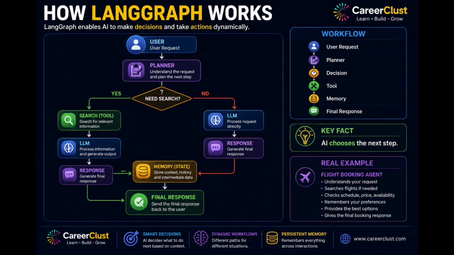If additional information is required, it invokes external tools like search engines or APIs. Once the required information is collected, the LLM processes everything and generates a response. The workflow state is updated so future decisions have access to the latest context. Finally, the user receives an accurate response. The key fact here is LangGraph allows AI to choose the next step dynamically instead of following a fixed script.